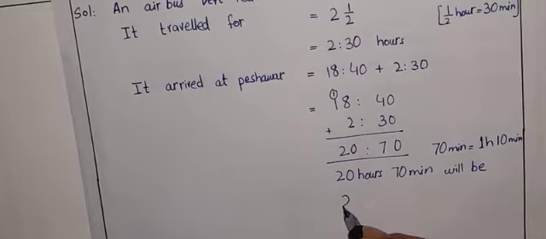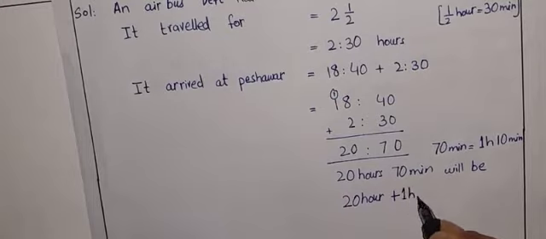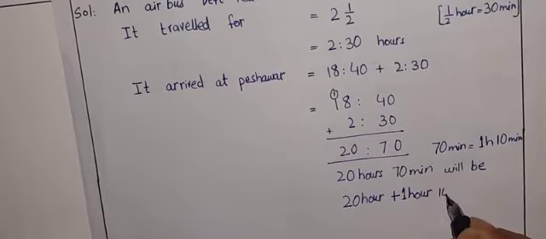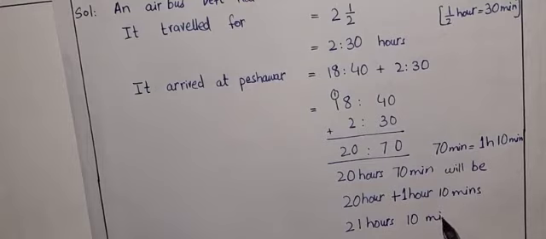It will be 20 hours, and now in place of 70 minutes I can write 1 hour 10 minutes, and 20 plus 1 is 21 hours 10 minutes.